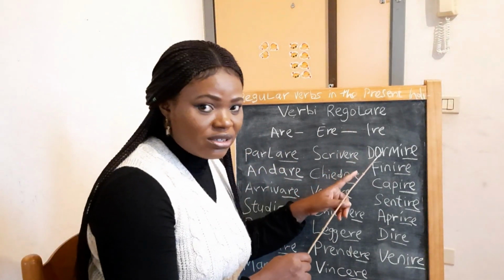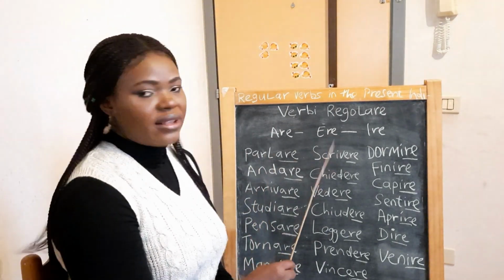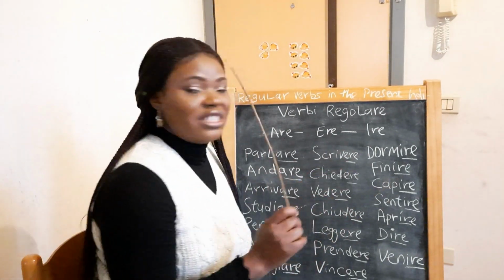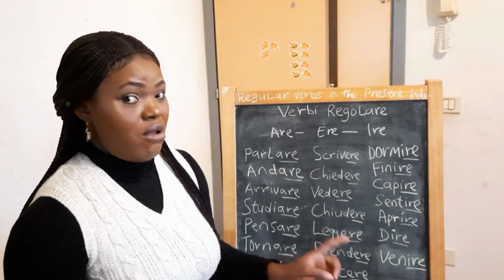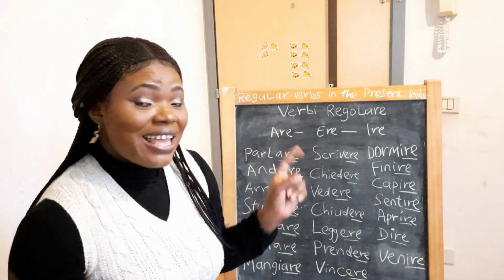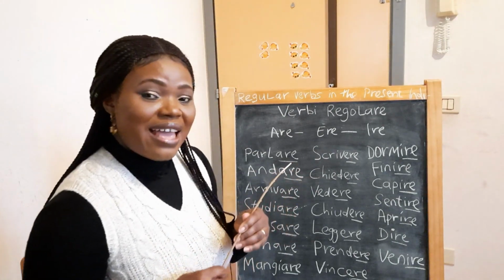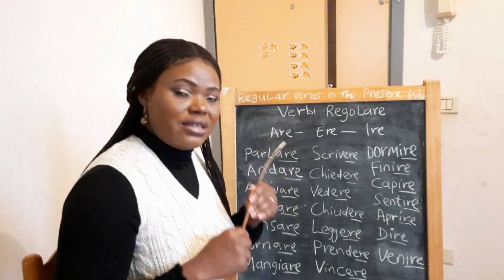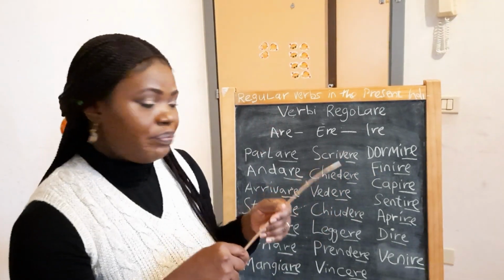I used the verb like I use parlare and scrivere. But when you reach finire, you cannot say io finio. No, you cannot say io fino, tu fini, lui fine. You can't use that here. The verb changes. That's why I say it has two groups. Yes, that is the second group of the verb ire.